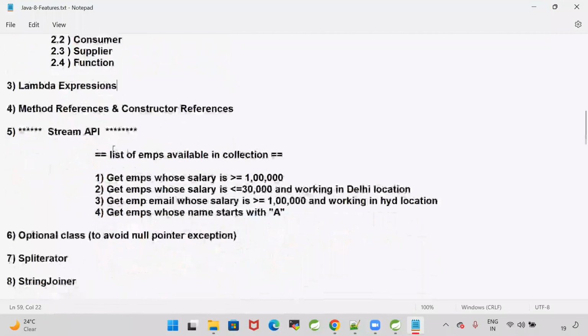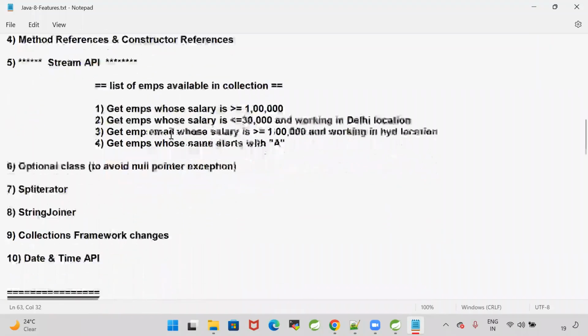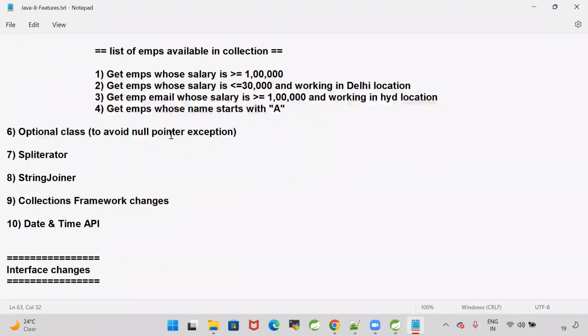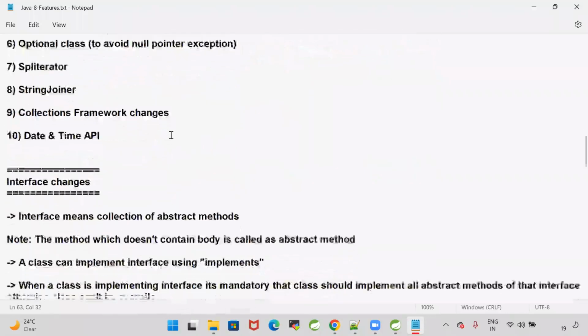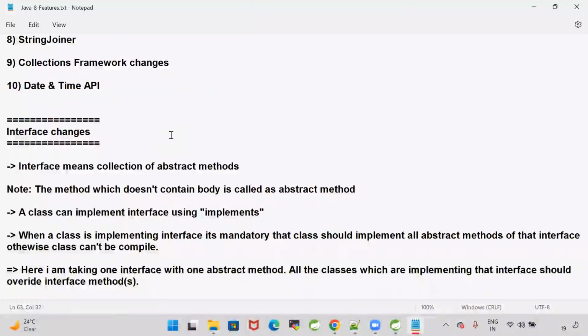Method references are available as an alternate for lambda expressions, and stream API was also introduced. Collections we already have in Java. Collections are used to store the data, whereas stream API is used to process the data. Optional class, special iterator, string joiner, collections framework changes, and date and time API changes were also introduced in 1.8.